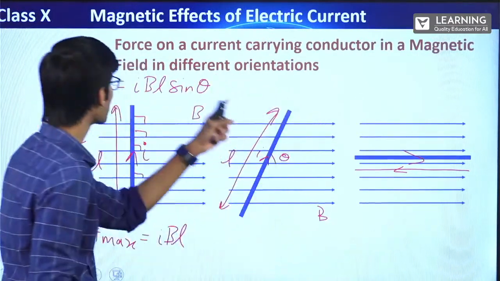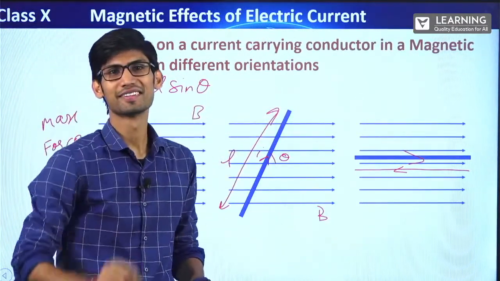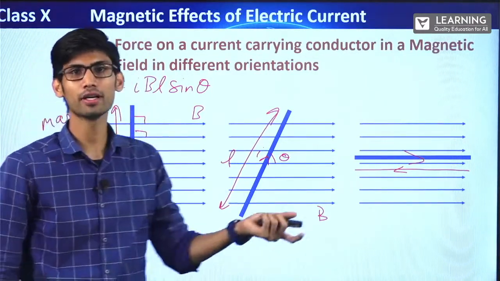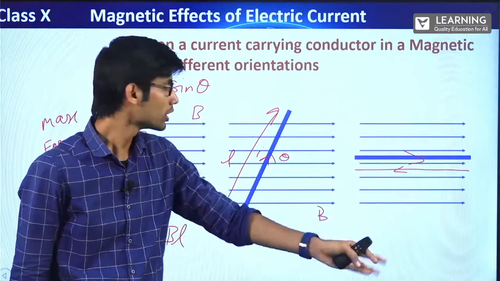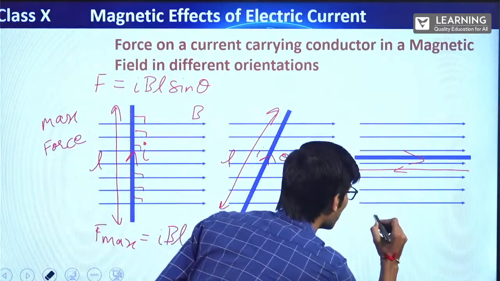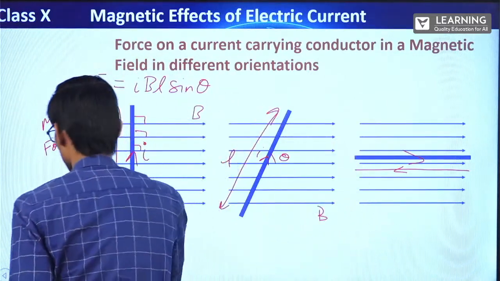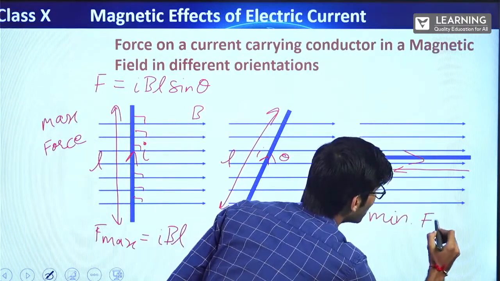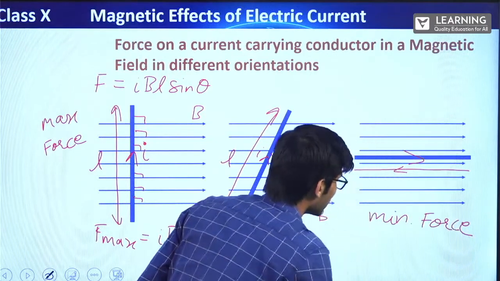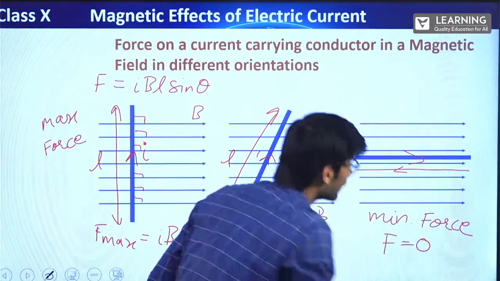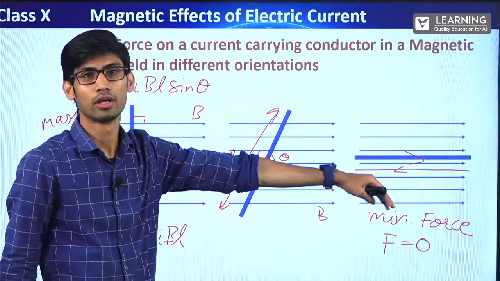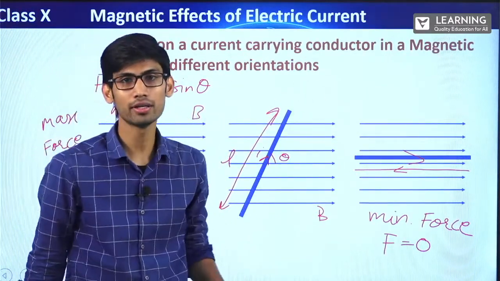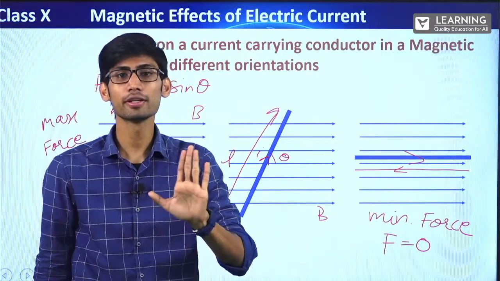If you put 0 here, sine 0 is 0. That means the force experienced will be 0. IBL into 0 is 0. So here the force will be minimum. Minimum force, that is 0. It will not experience any force. If you keep the conductor parallel to the external magnetic field, the force experienced by that conductor will be 0.